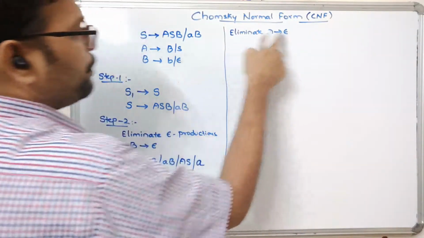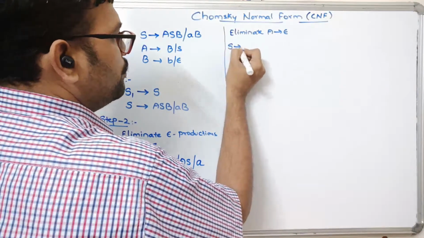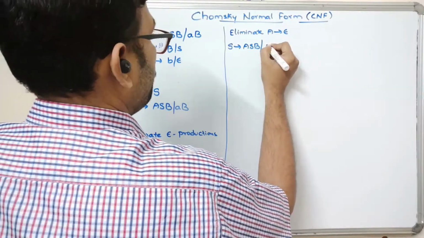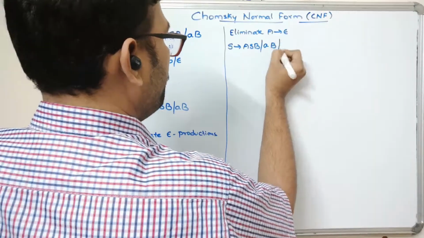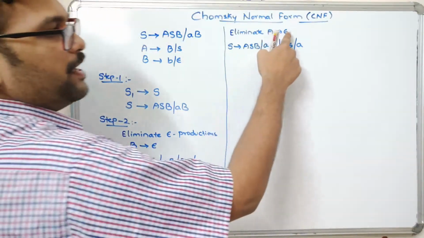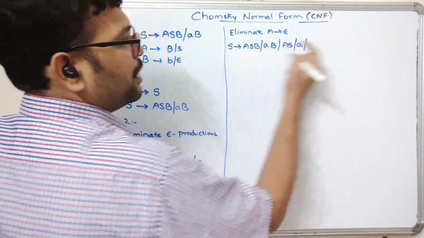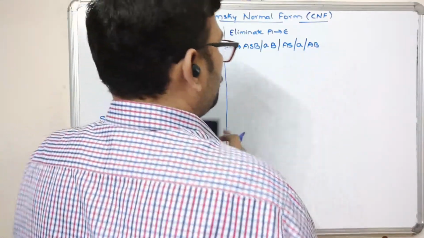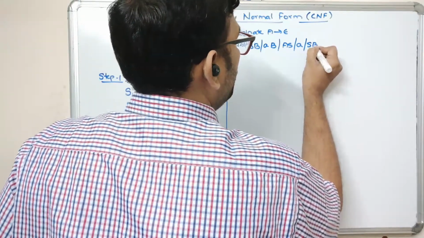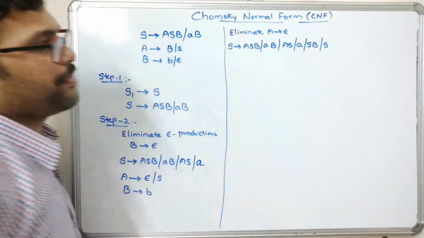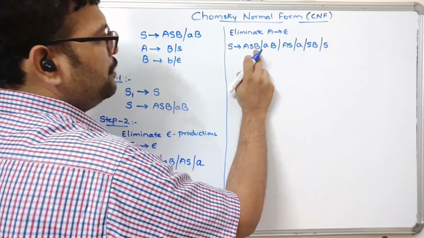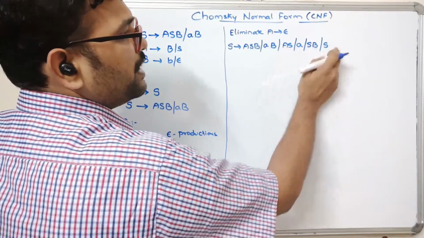Now you can see, just apply this to this one. So S tends to, write down the complete production ASB, AB, AS, A, and after applying epsilon on A, we will get SB, and if you apply epsilon here, we will get S. Right.